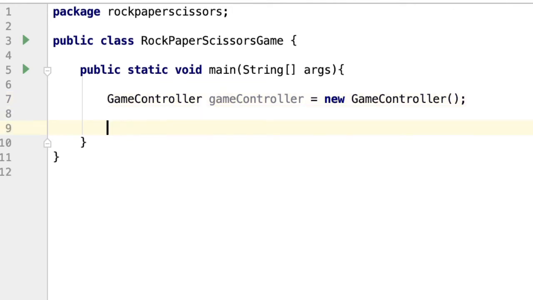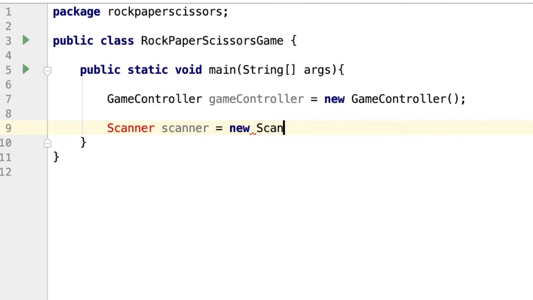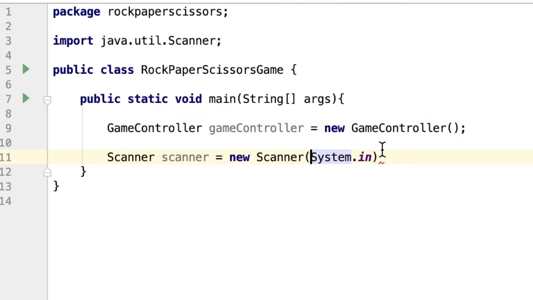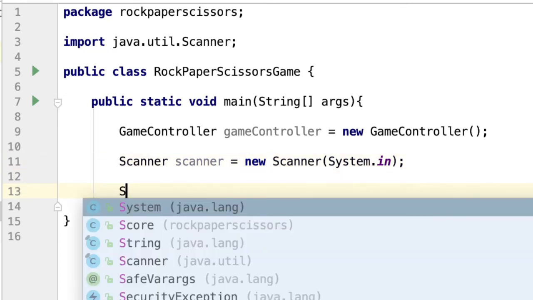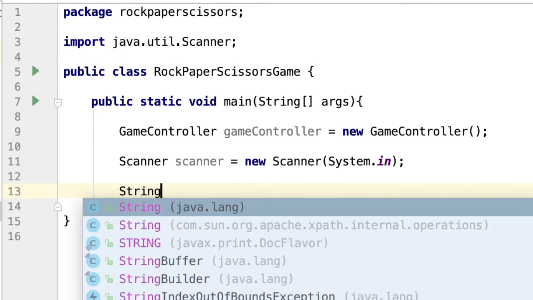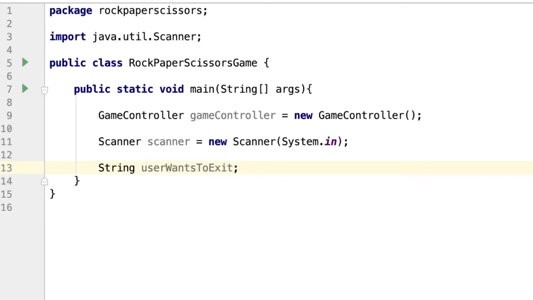Then, since we are going to communicate with the user through the console, we need a Scanner class. This class allows us to read anything the user types. So scanner equals new Scanner. We said that we will ask the user if they want to exit, so we will need a variable to save the answer. Let's call it userWantsToExit.